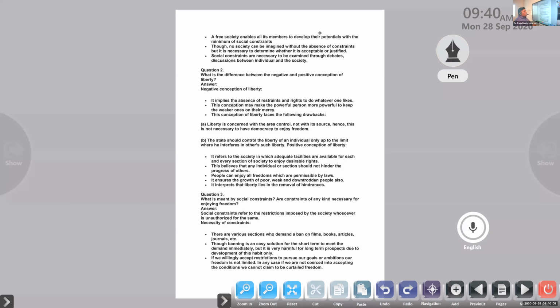Okay, so we know that if society is fully free, the majority or the privileged, rich classes will always try to dominate the minority or unprivileged classes. So in each and every society, some sort of restrictions are necessary. Social constraints must be examined through debates and discussions between the individual and society. Clear or not? What kind of restrictions we need, and which we can justify, will come out only through discussion and debate in society, with the combination of individuals and society.